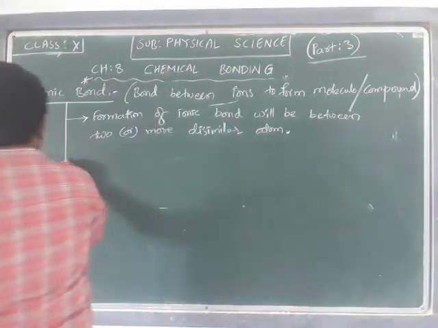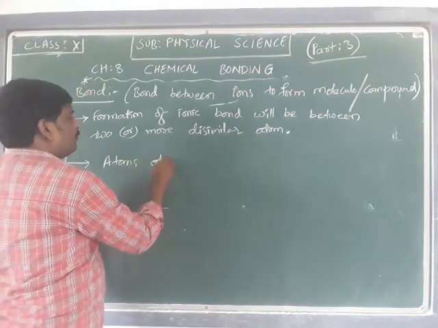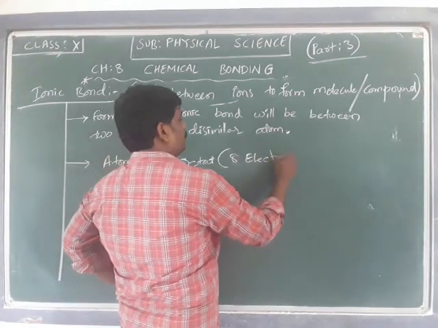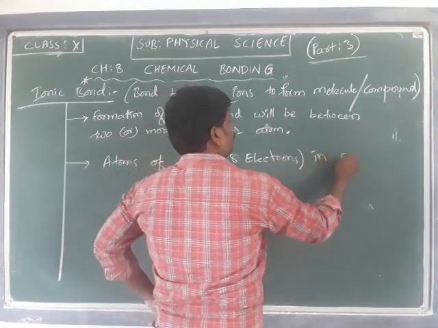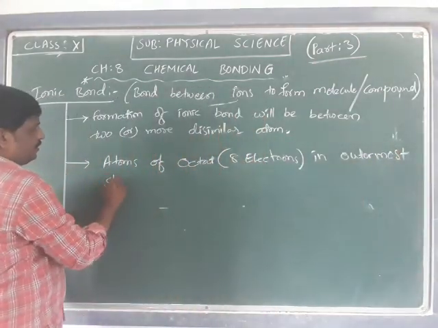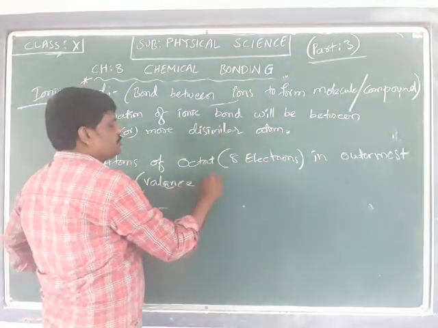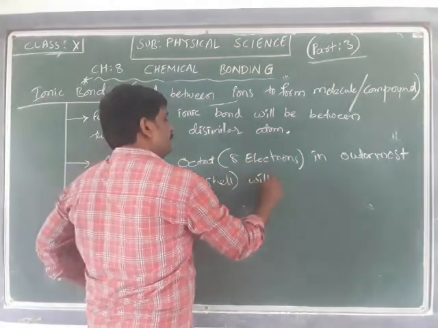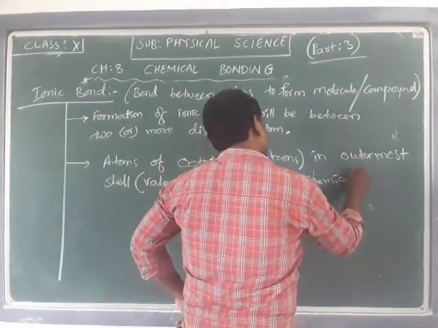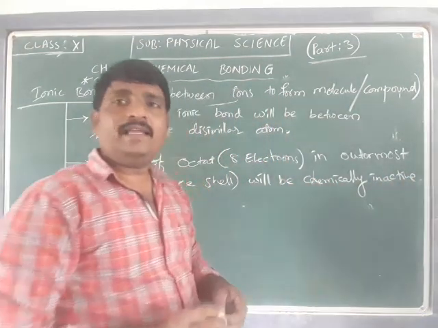Okay, and the atoms with an octet, that is 8 electrons in the outermost shell, the valence shell, will be chemically inactive.